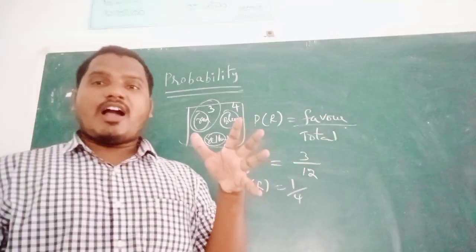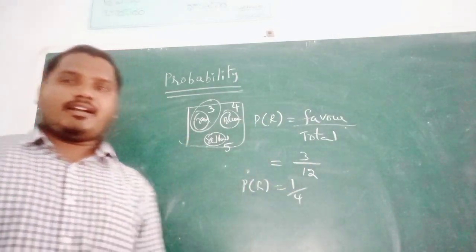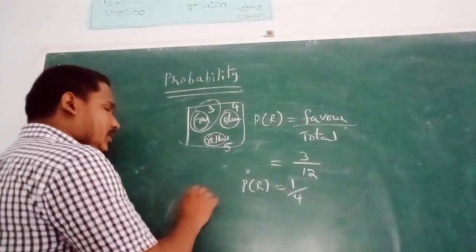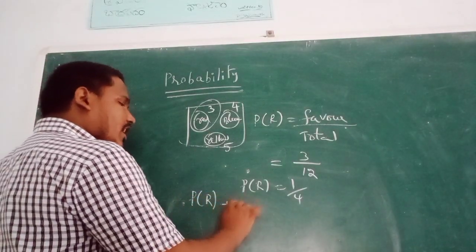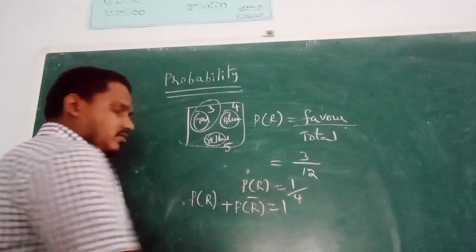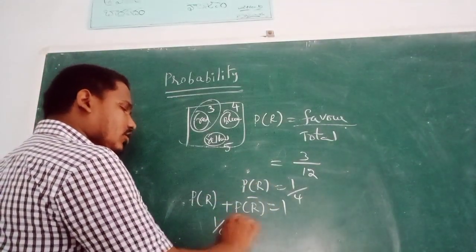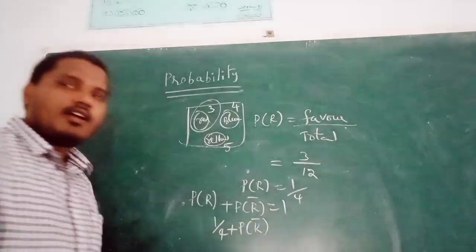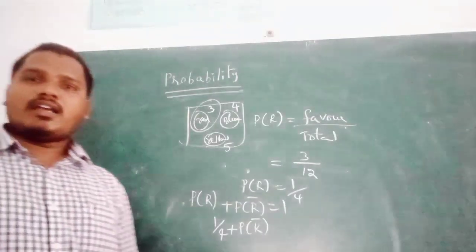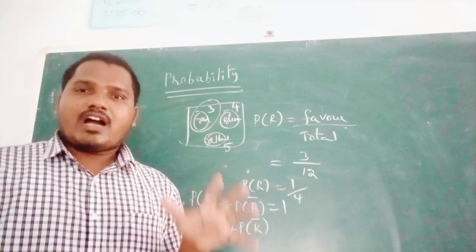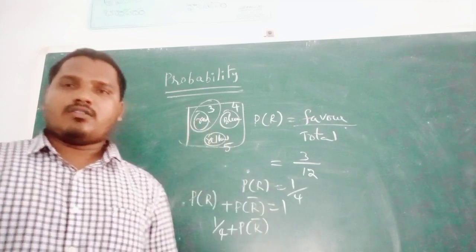Then what is the probability of not getting red? We know the complementary values: P of R plus P of R bar is equal to 1. P of R is 1 by 4. P of R bar is the probability of getting not red.